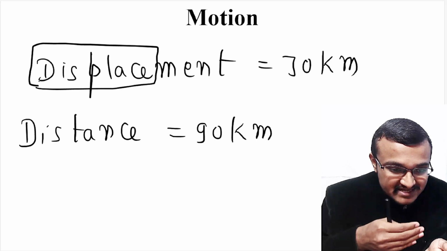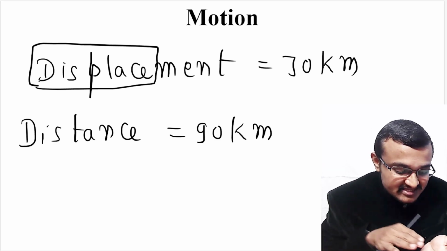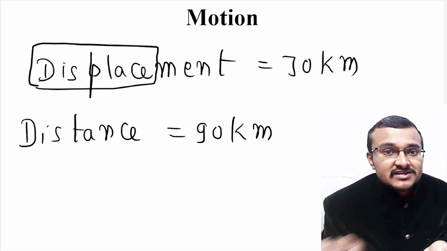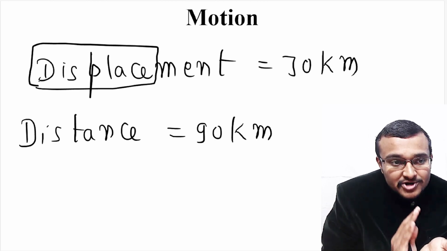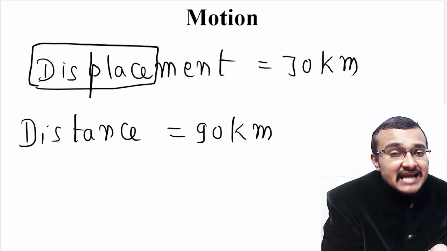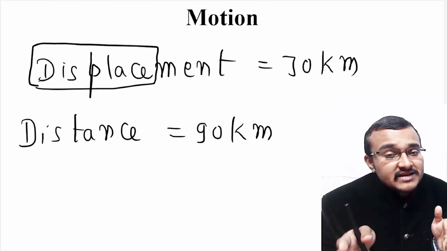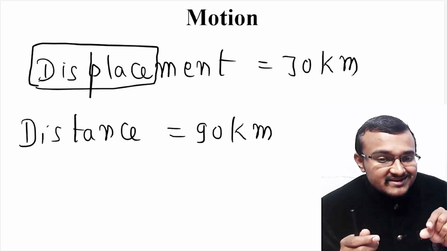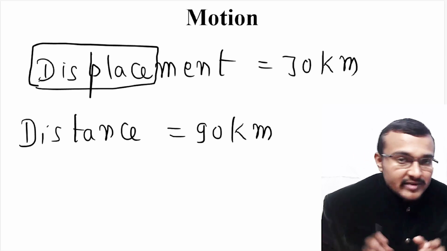If an object is moving from one position to another position, that means it is displacing its position. So that's why this is known as displacement. And the only shortest distance which it can travel to reach position B will be the displacement of that object.